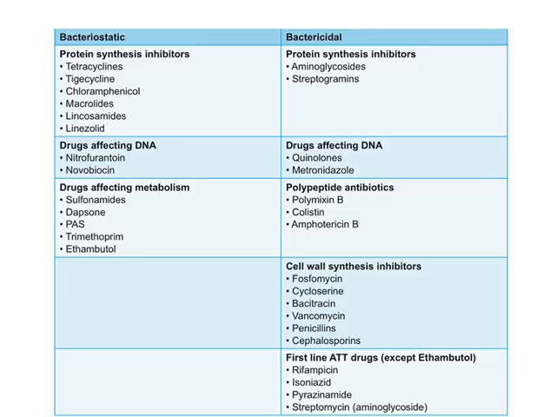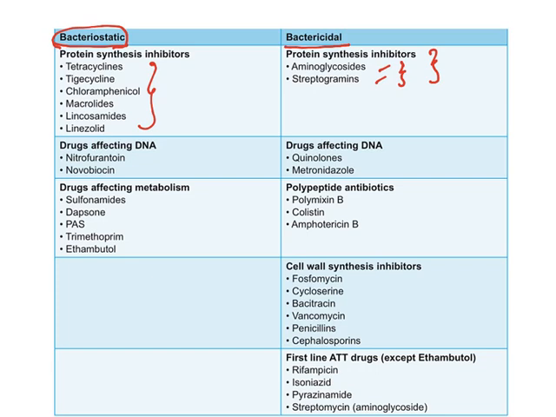Moving further, now see, this is the big list of all antibacterial agents. Understand them. Let us go through slowly. See, you have two groups, bacteriostatic and bactericidal. In bactericidal protein synthesis inhibitors, only aminoglycosides and streptogramins can cause a bactericidal effect. All other protein synthesis inhibitors are bacteriostatic. Remember these two as important because they cause bacterial cell death.